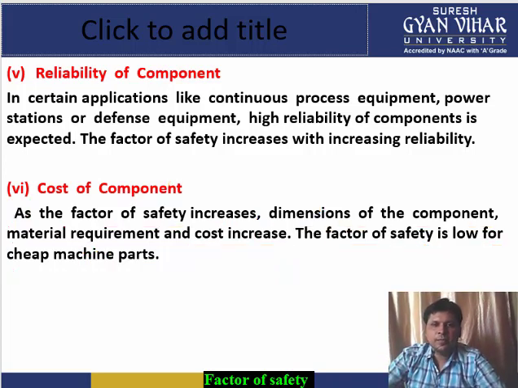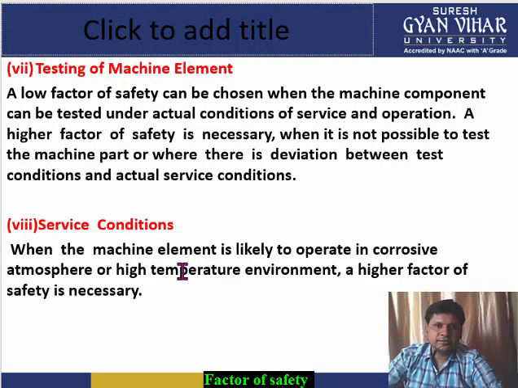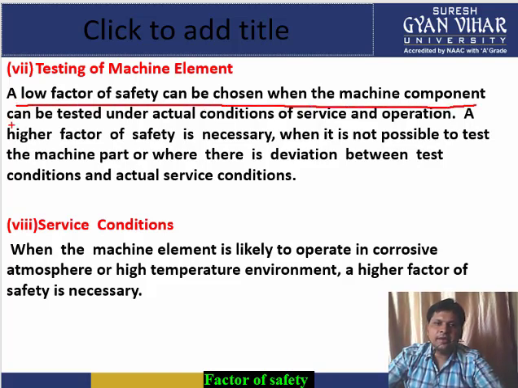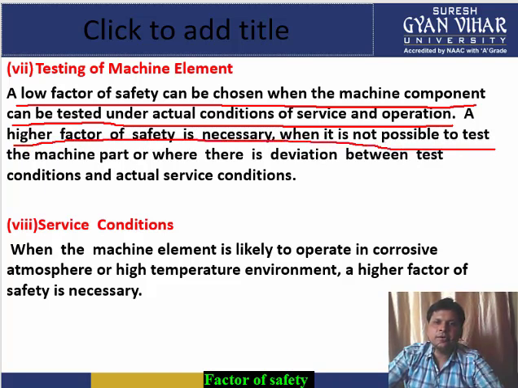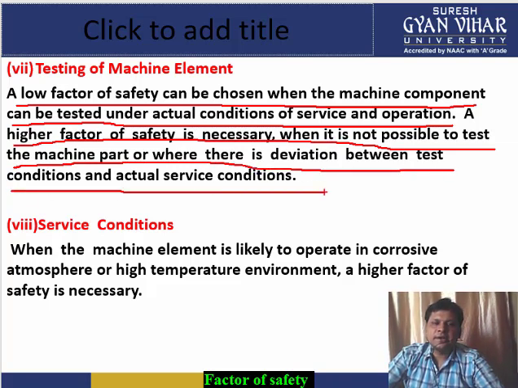Now moving further, the next factor which is very important while choosing the factor of safety is the testing of the machine element. A low factor of safety is chosen when the machine component can be tested under actual conditions of service and operation. All right, a high factor of safety is necessary when it is not possible to test the machine parts, or where there is deviation between test conditions and actual conditions.